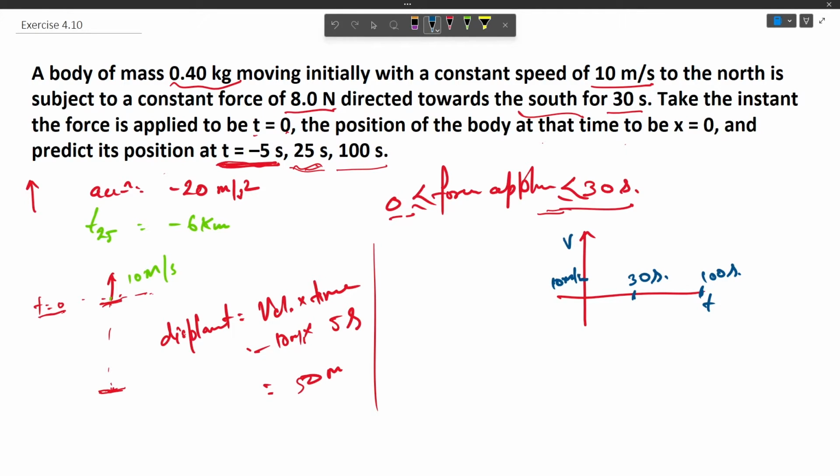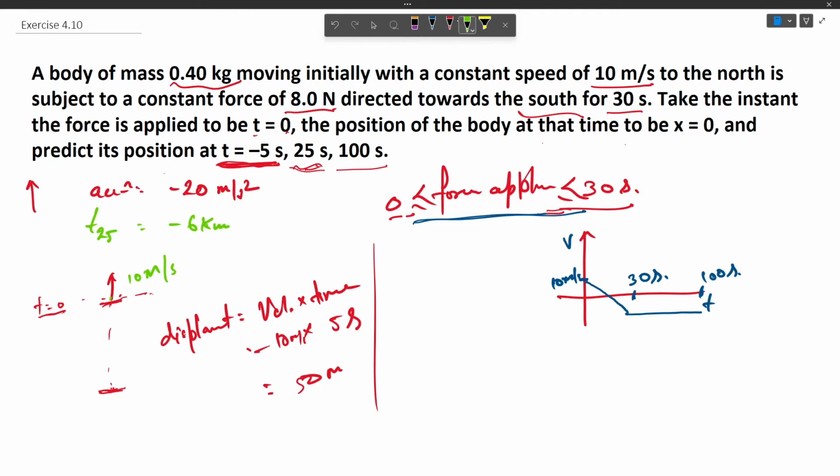So we can represent constant deceleration with negative slope of straight line. Mind it that this graph is not to the scale. And after that, since the application of force is removed after 30 seconds, it can go with the constant velocity.